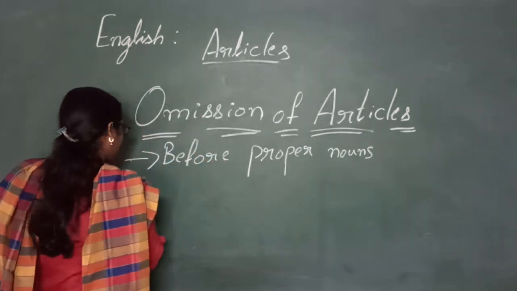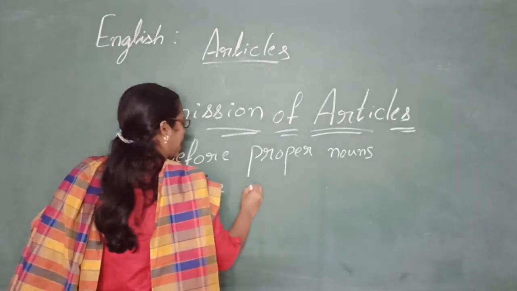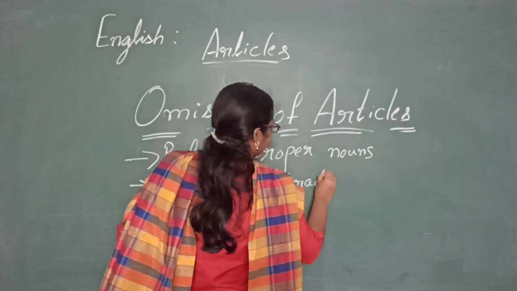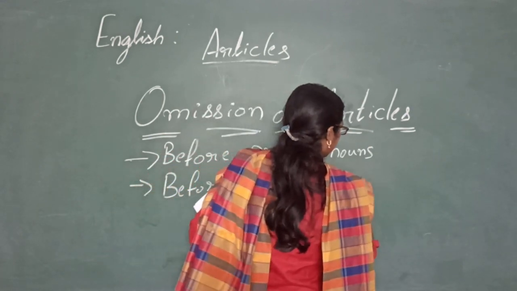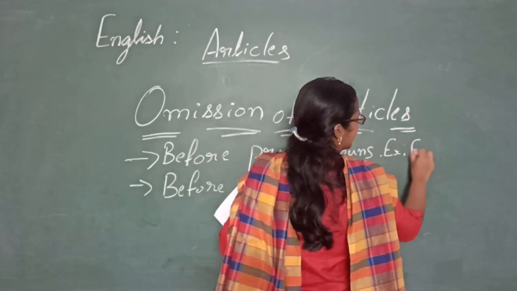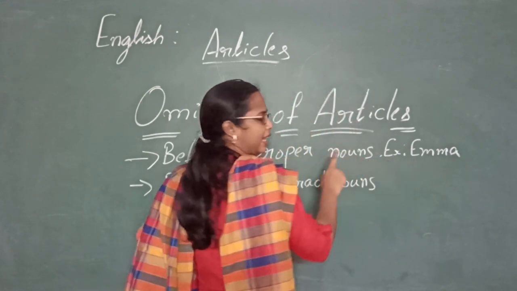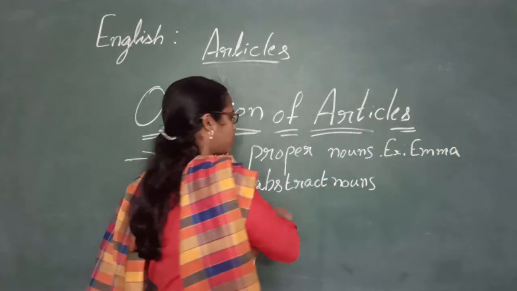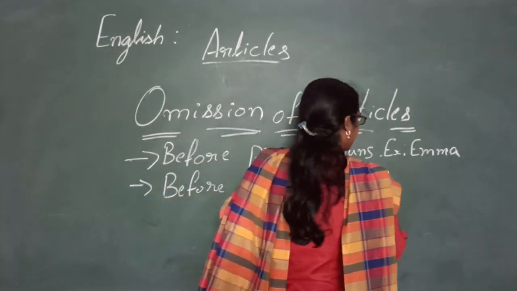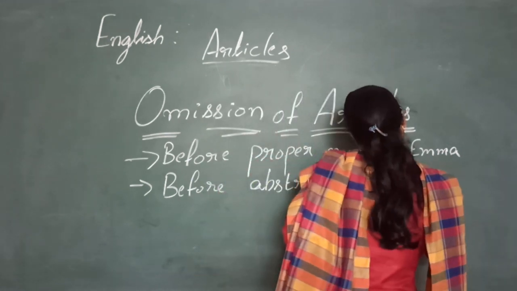Before abstract nouns. This is the name of a girl. Emma is the name of a girl and it won't take any article before it. So what are the abstract nouns? You give me some examples. I'll write some here. Abstract nouns do not take the articles.